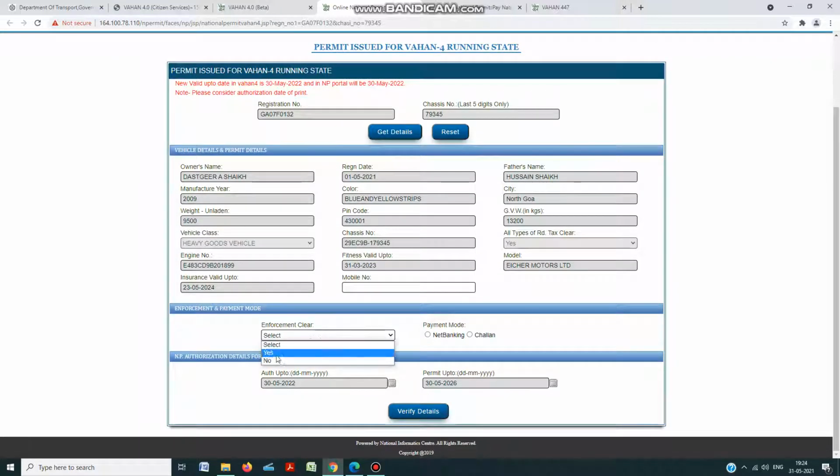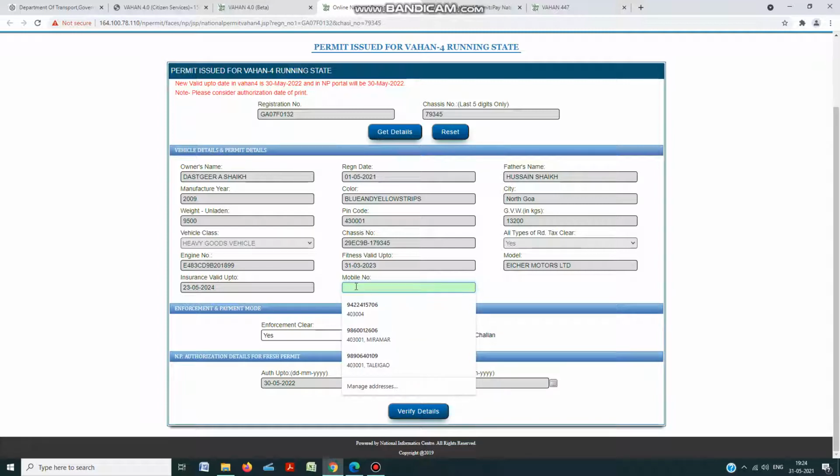You select the enforcement clearance and choose the net banking service. Also remember to enter the vehicle mobile number, the same owner's mobile number that was entered in the vehicle database, and you verify the details.